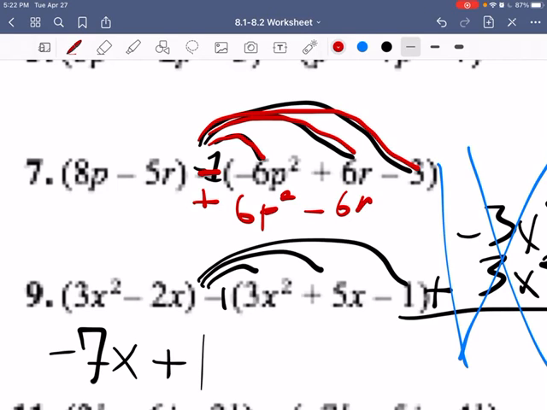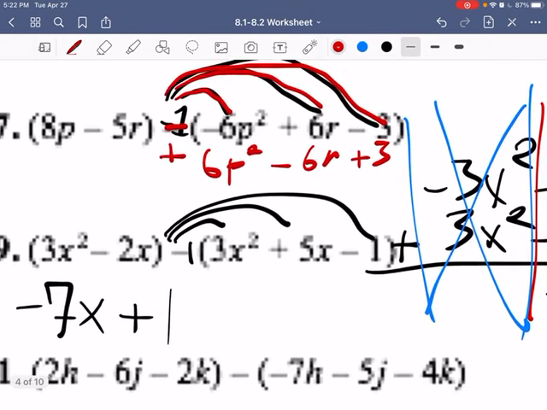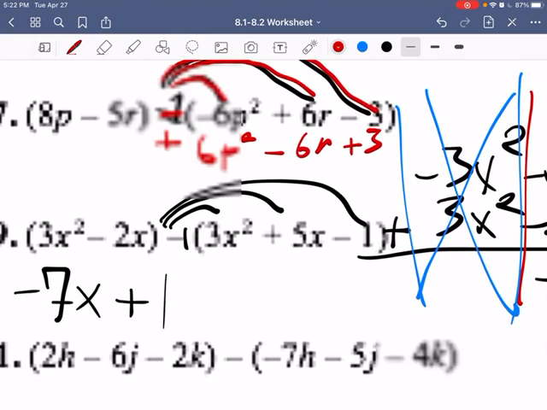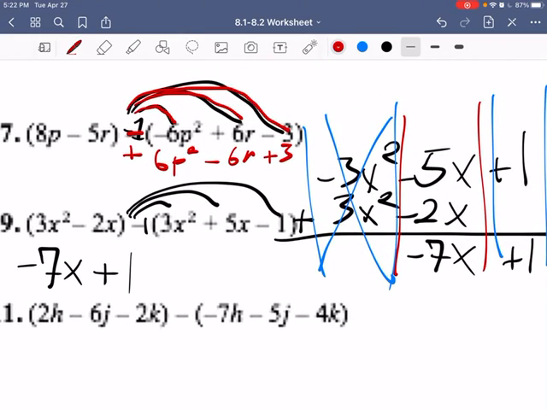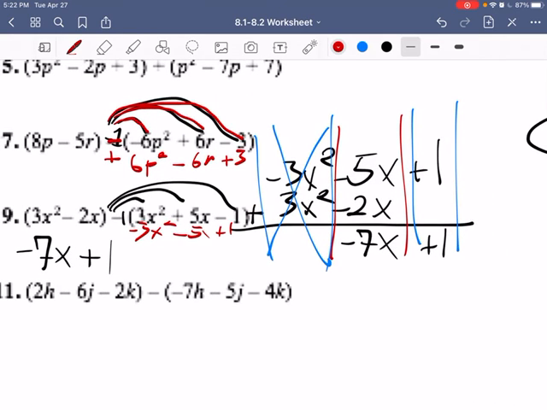In this problem below that I already wrote out, when I multiply these, I end up with negative 3x squared and negative 5x and positive 1. So I lay these all out, and I've now put them in their lanes. So you can see here, I had the negative 3x. Let me erase this a little bit here, that way we can see what's going on.